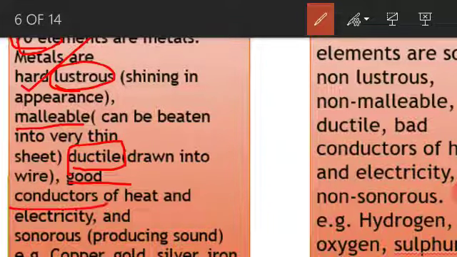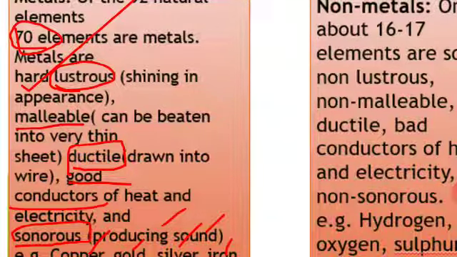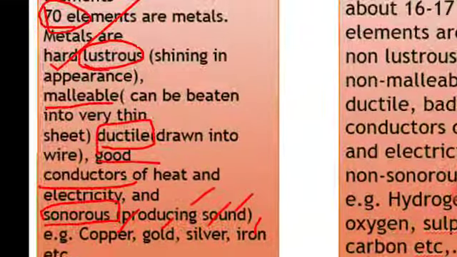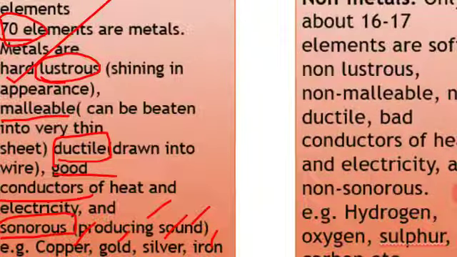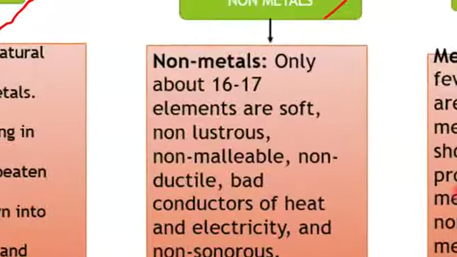All the metals conduct electricity and heat. And sonorous. Sonorous means producing sound. For example, copper, gold, silver, iron, like that. The metal characters are what, students? Lustrous, ductile, malleable, conductors and sonorous.